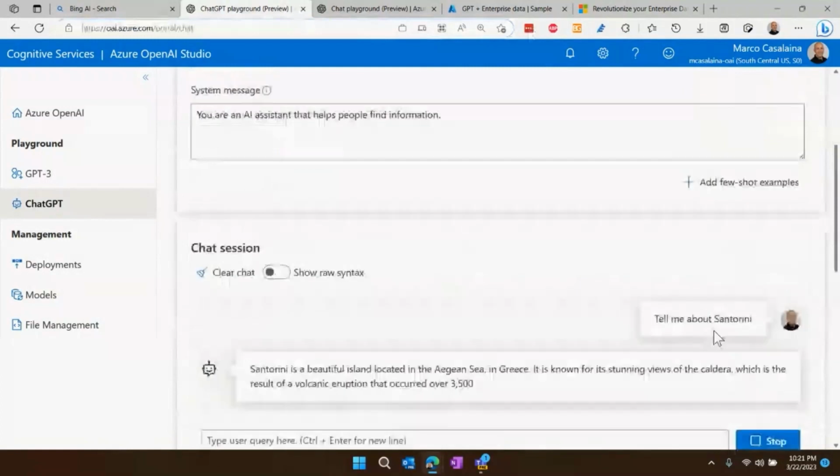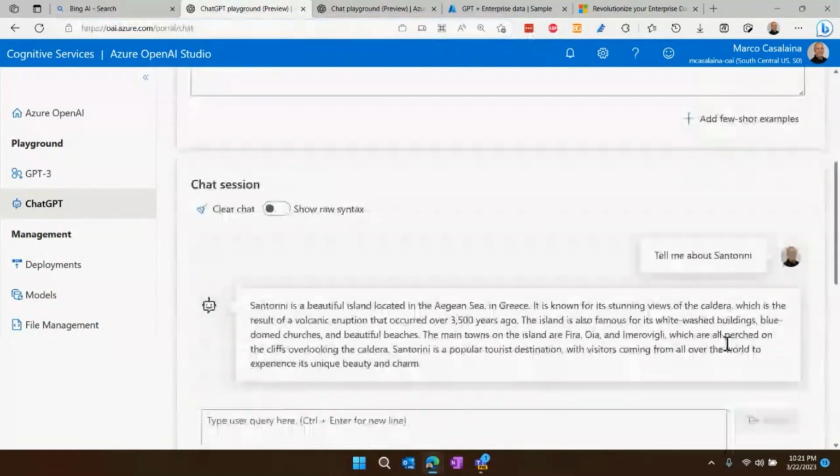And I submit that, and there it goes. Okay. It's telling me whatever it remembers about Santorini. That's great. But let's say that I'm a business, like let's say I'm Microsoft, and I want to make my own instance of ChatGPT, but I only want to talk about Microsoft stuff. I don't just want to talk about whatever, right?